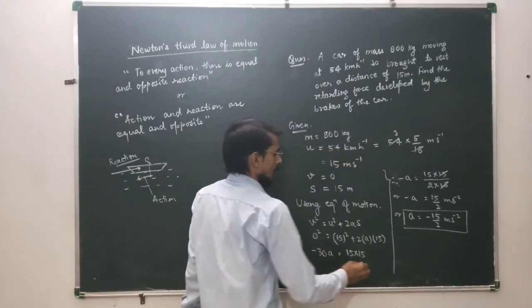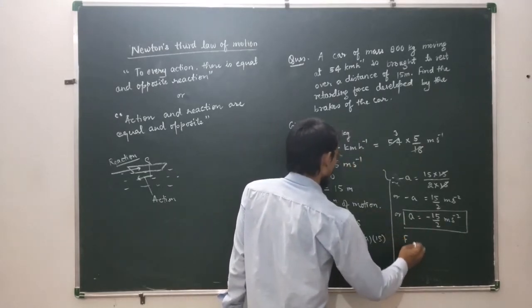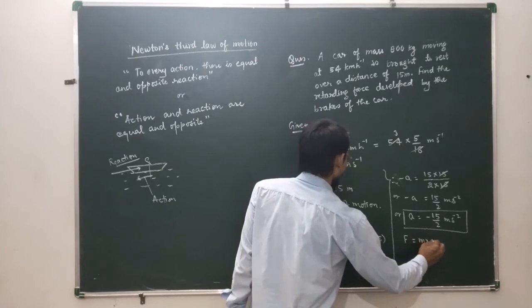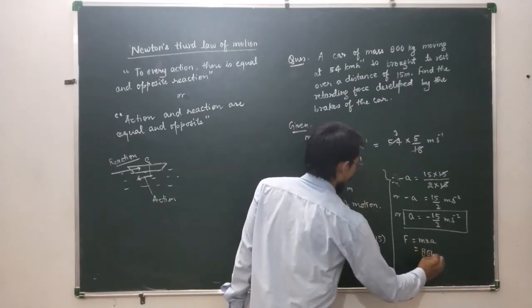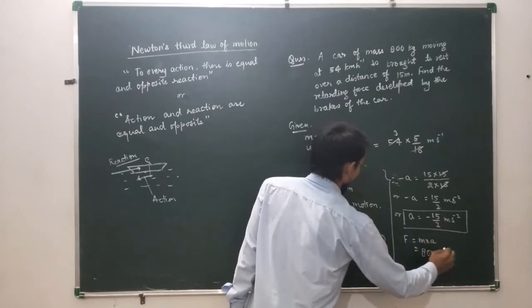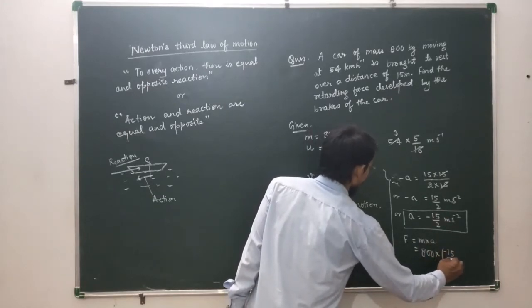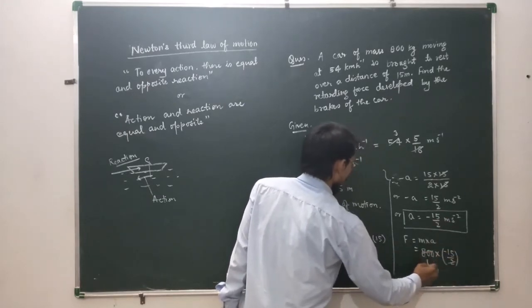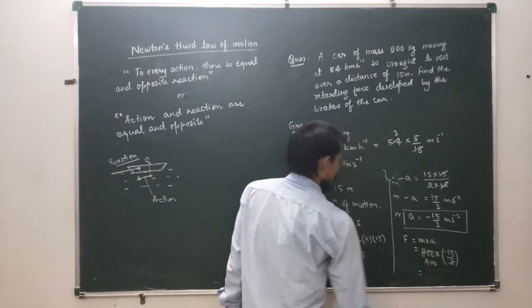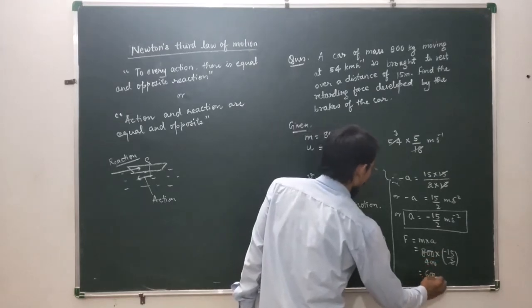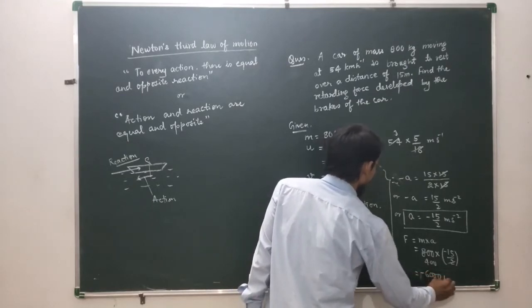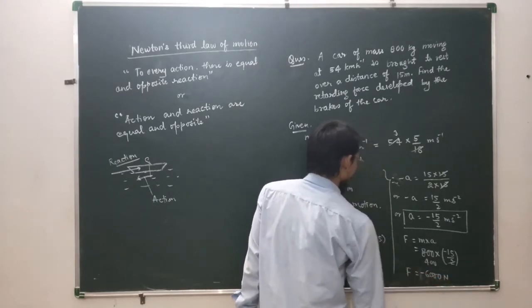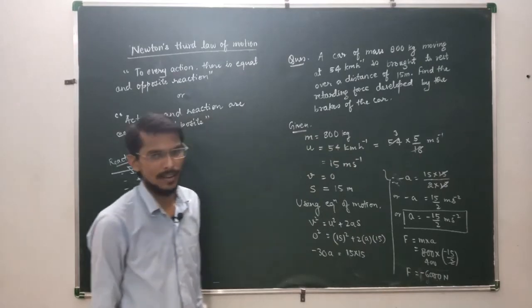अब क्या है, फोर्स। Now force is equal to m into a, just put the value, mass is 800 and acceleration is -15/2, this will cancel 400, so this is 6000. The value is in negative, it means the force is retarding force.